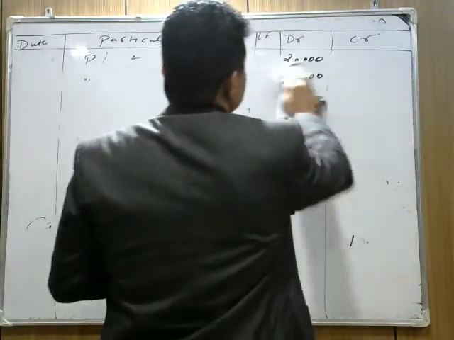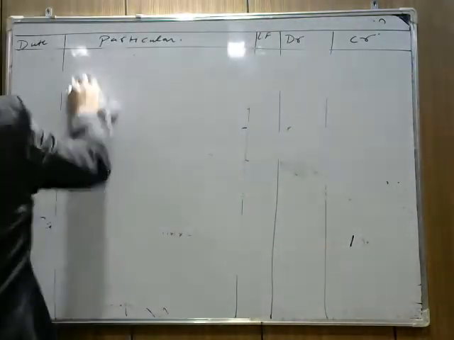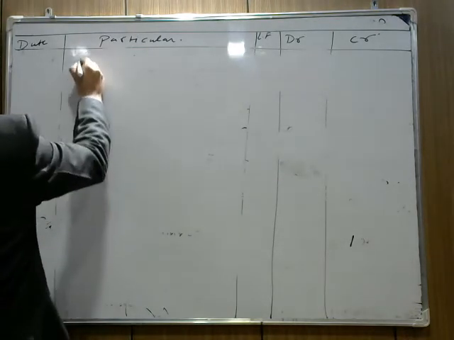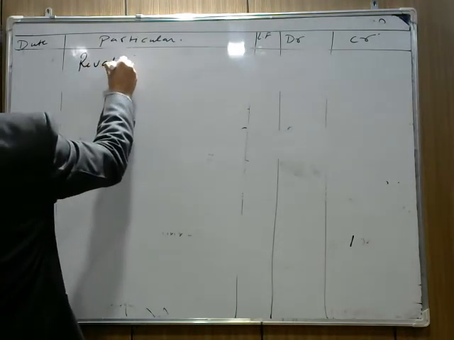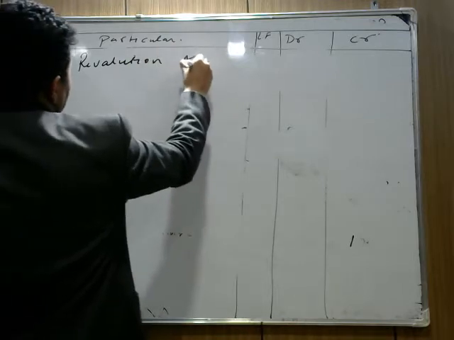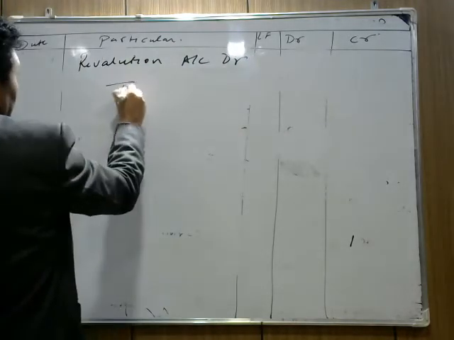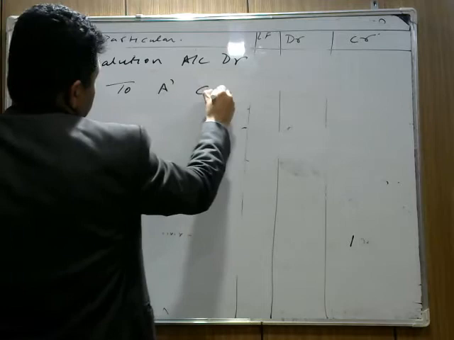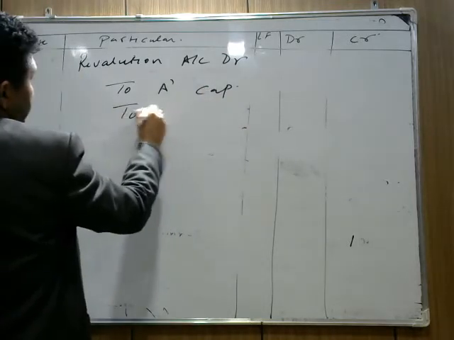So we write here, profit is here. We write revaluation account debit to A's capital account, to B's capital account.